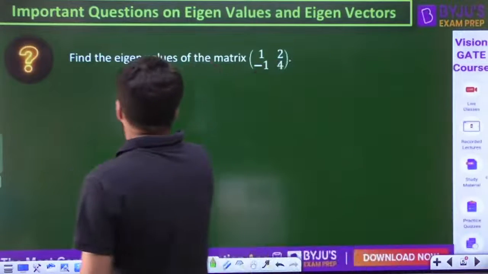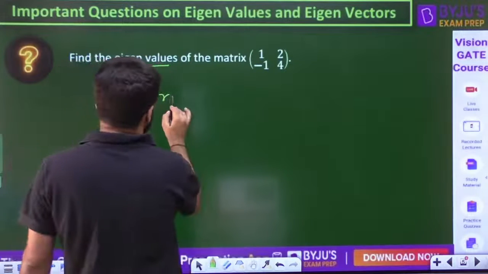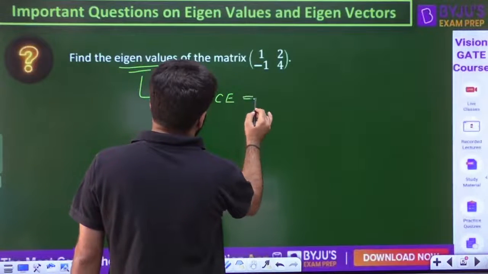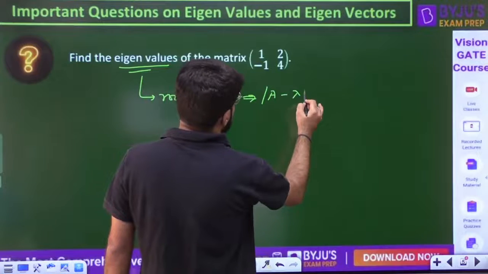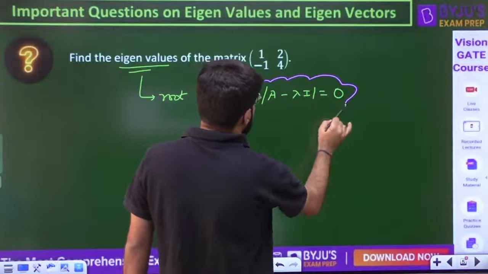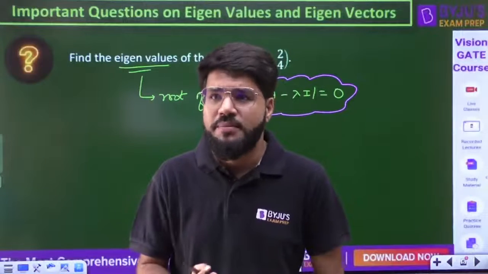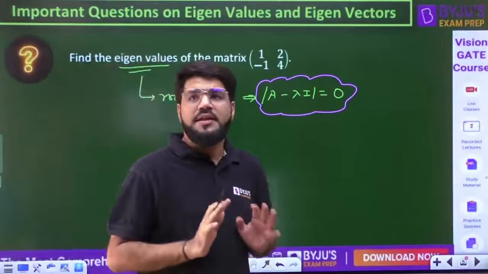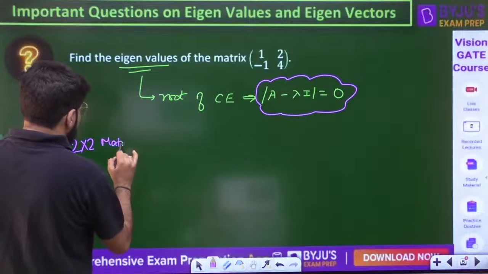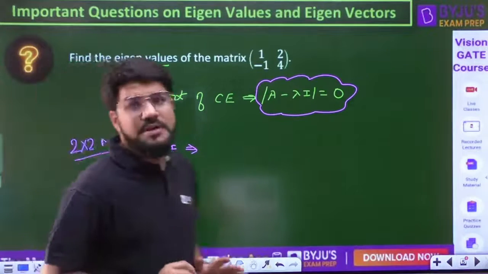Normally when we talk about eigenvalues, we will be solving it as the root of the characteristic equation. In general, the characteristic equation is modulus of A minus lambda I equal to 0. Do you need to start solving this for every matrix? No. If there is a direct question, most likely a 2 cross 2 or 3 cross 3 matrix, I will give you the direct characteristic equation format for a 2 cross 2 matrix. Very important, you should directly remember this characteristic equation, used in many questions, and in the Cayley-Hamilton theorem as well.